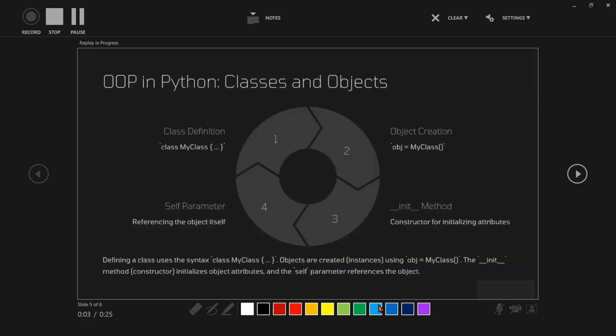Classes and objects. A class is a blueprint for creating objects. It defines attributes, meaning variables, and methods, meaning functions, that the objects have. Next is object. An object is an instance of a class. It represents a real world entity with data and behavior defined in the class.